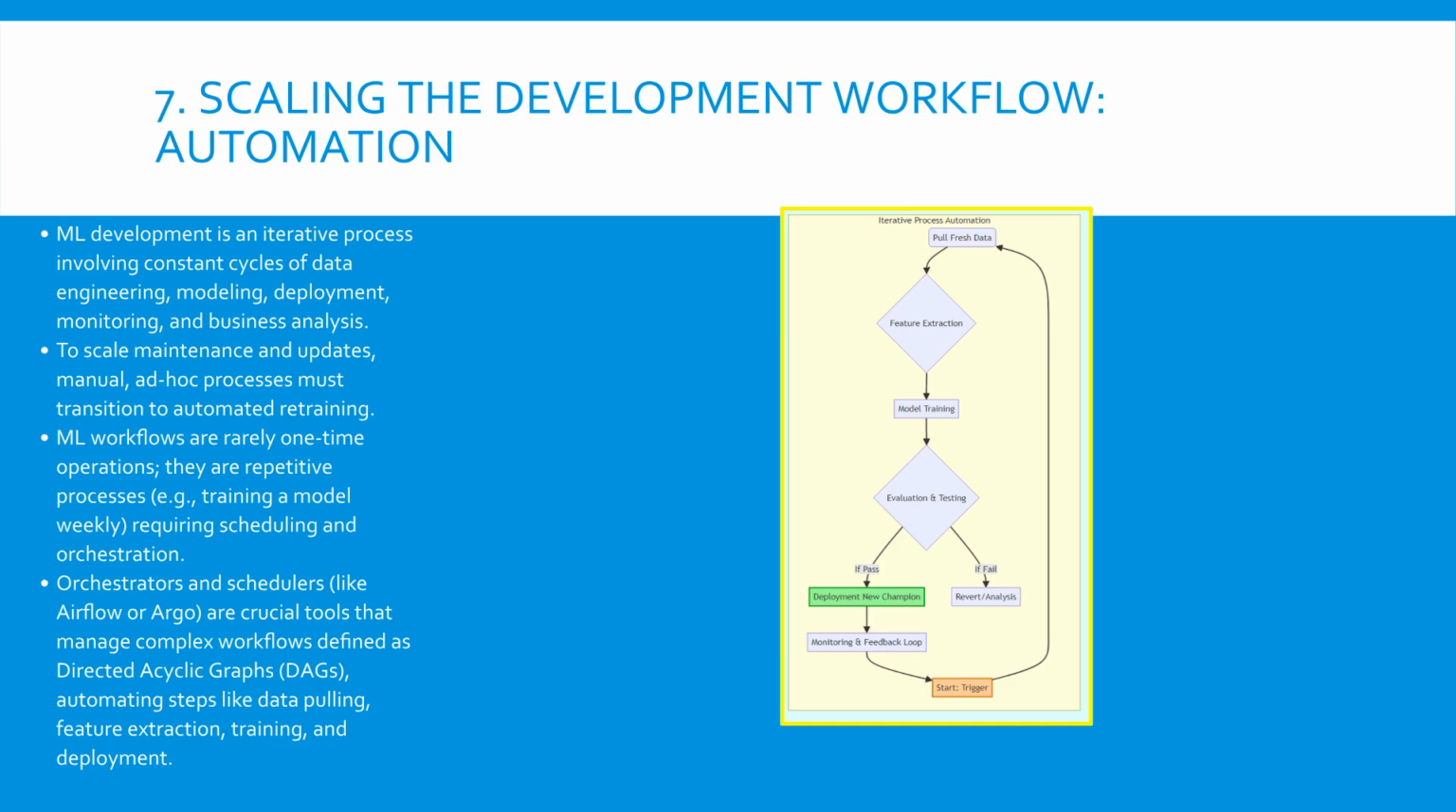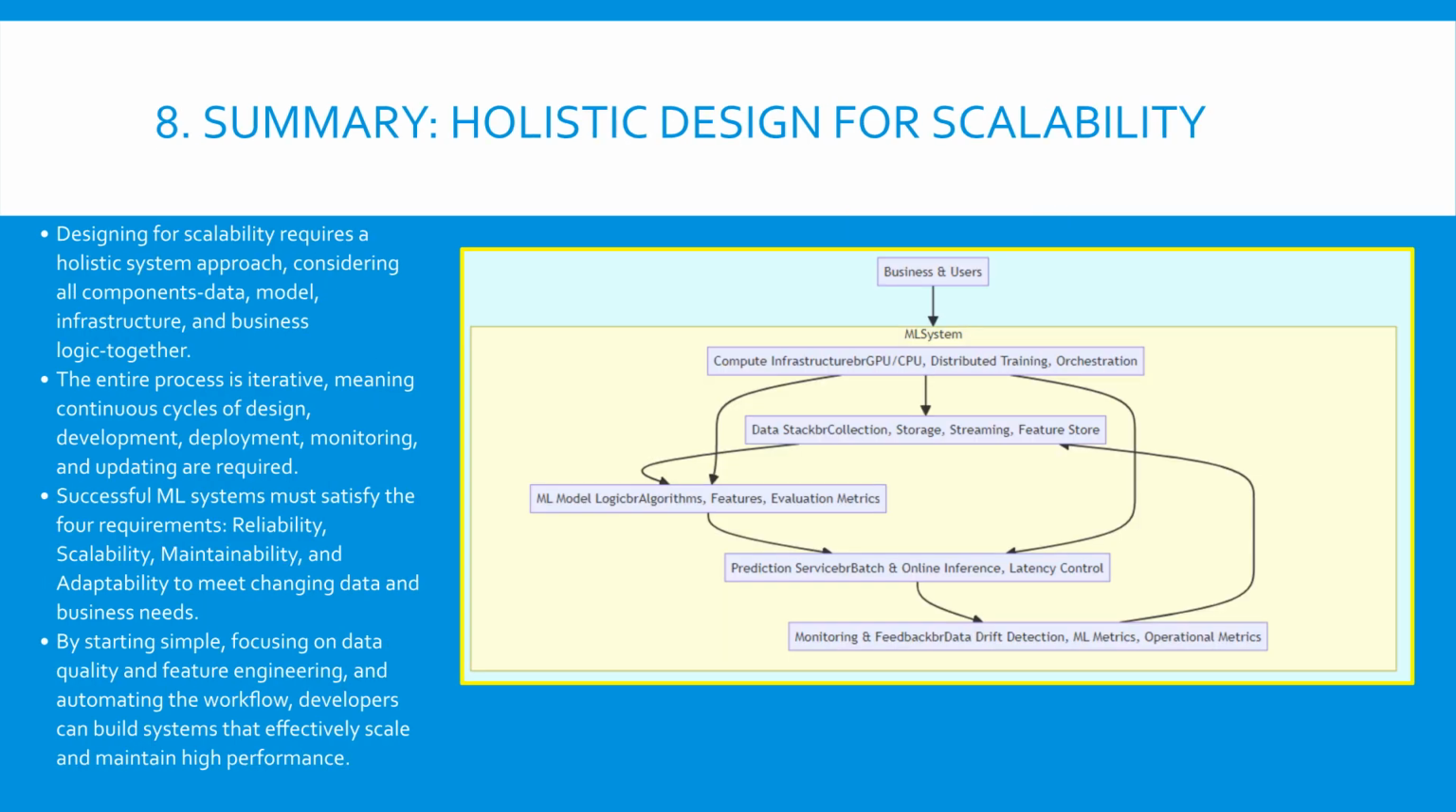Tools known as orchestrators manage this sequence, ensuring dependencies are met and resources are used optimally. Scaling the system relies entirely on automating this cycle, moving away from manual maintenance towards high-frequency, reliable updates. We learned that scaling maintenance requires automating the iterative ML workflow using schedulers and orchestrators, DAGs. The important point is that automation via tools like Airflow or Argo is crucial for enabling continuous, high-frequency model updates necessary for system adaptability.